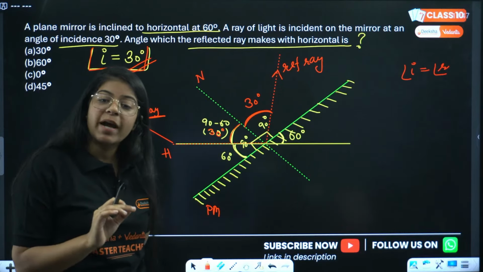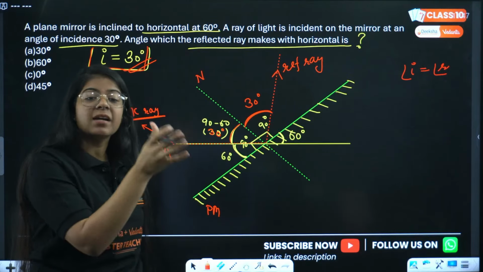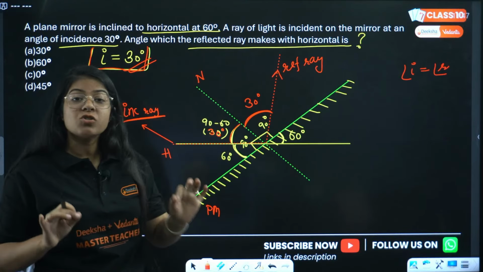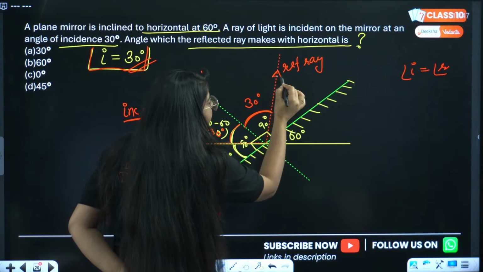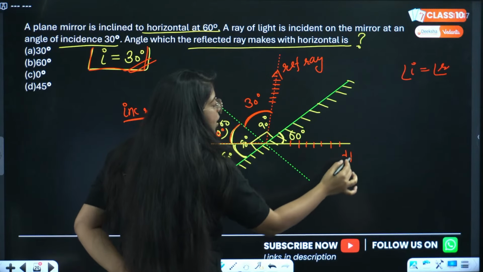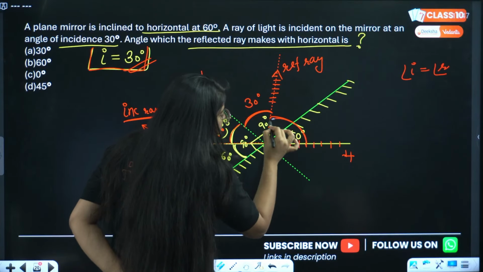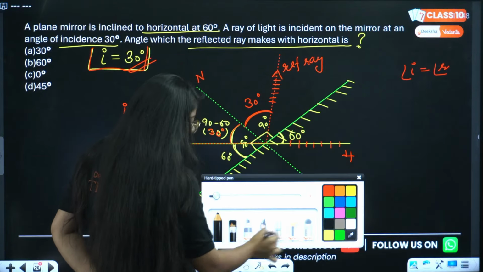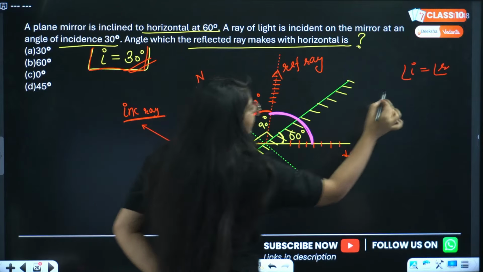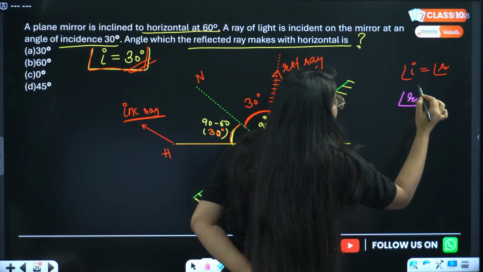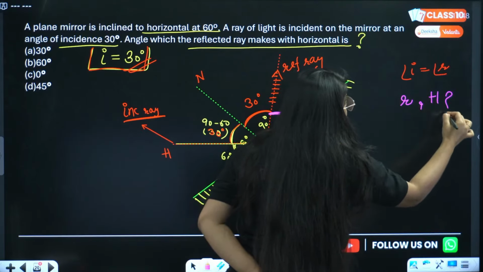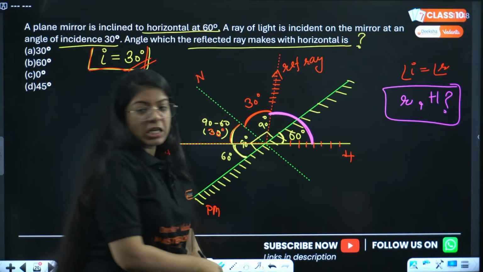But we have to find the angle the reflected ray makes with the horizontal. That means this particular ray with this horizontal. What will this angle be? This pink one we have to find. Think again.